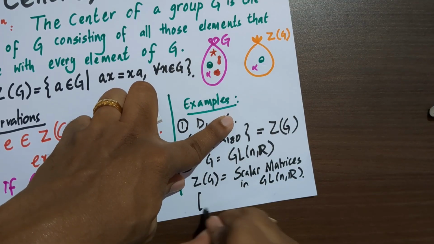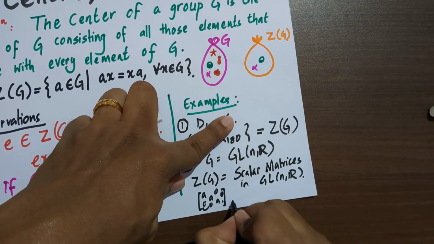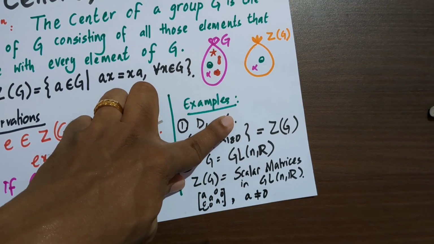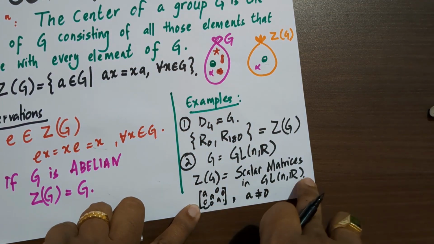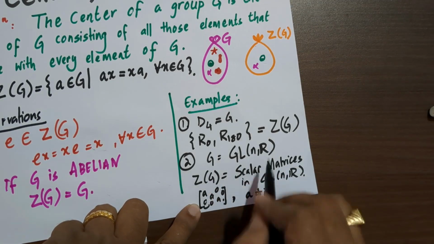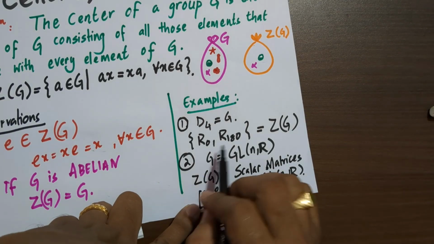Scalar means this is a diagonal matrix and all diagonal elements are the same, and the other elements are 0, and this a should be non-zero because the determinant of this matrix is a to the power n, and if a is 0, this matrix does not belong to GLnR. So the center of this group is the set of all scalar matrices in GLnR, and the center of D4 is R0 and R180.